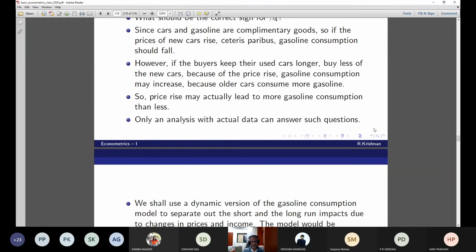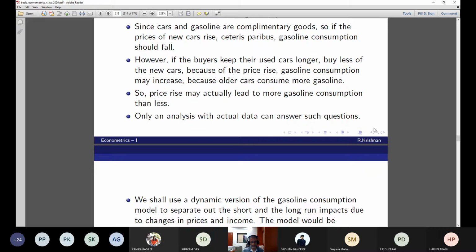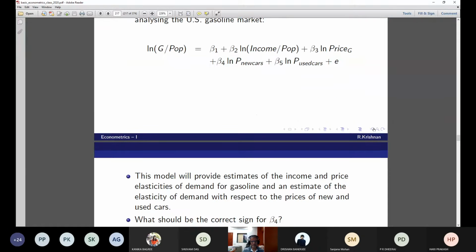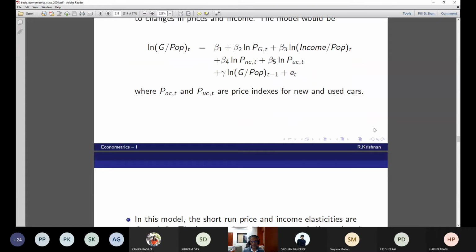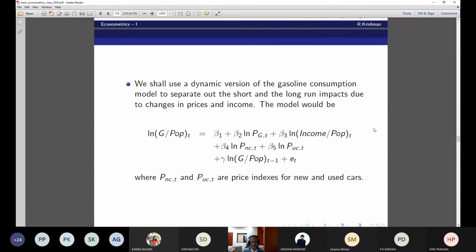What is our intention? We shall use a dynamic version of the gasoline consumption model to separate out the short and the long run impacts due to changes in prices and income. What is this dynamic version? This is static. There is no T there, of course. And this is the dynamic model. The model would be this. This is basically time series data, as the subscript T tells you.